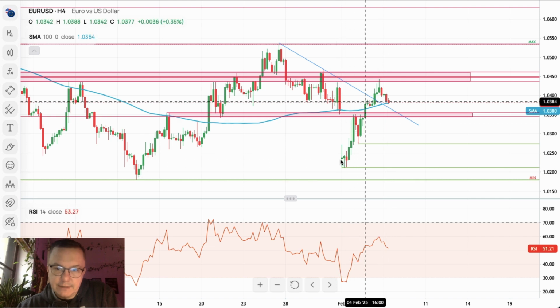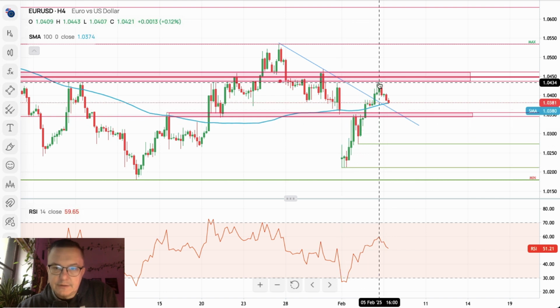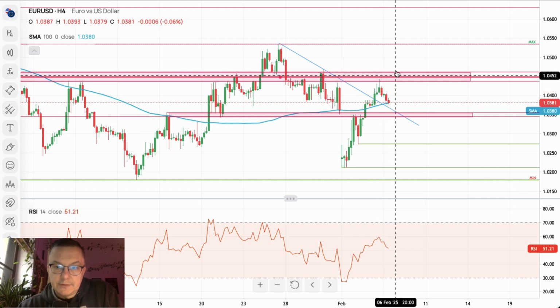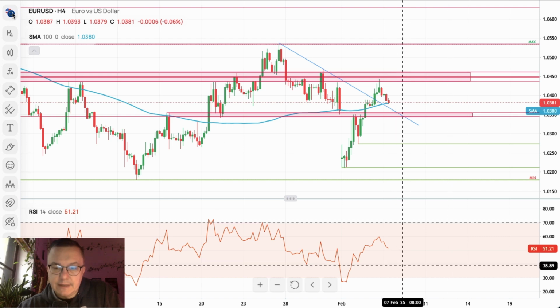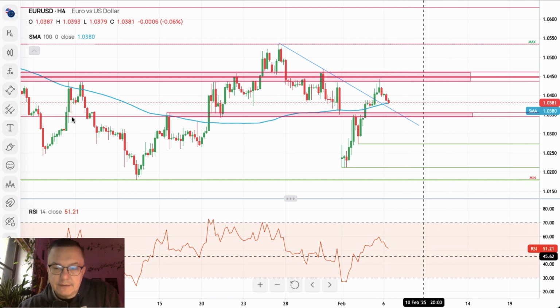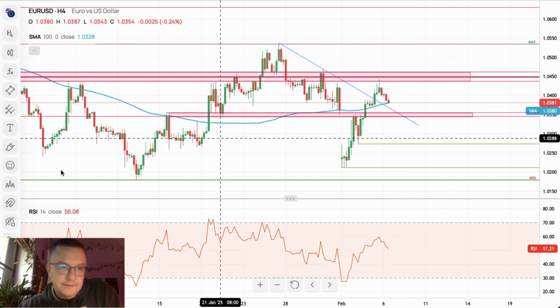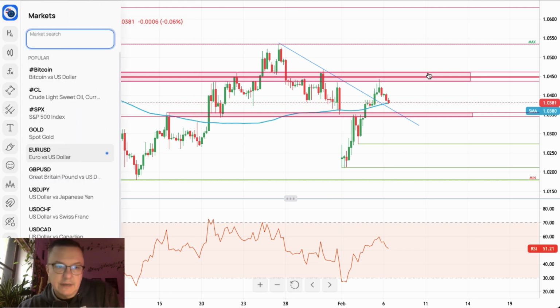It looks like the relief rally, it looks like the counter trend rally, but actually, because none of the important levels has been violated yet, it might be just treated as the temporary thing, especially if the RSI is back towards the level of 50. So euro dollar neutral outlook, but rejected from the highs.